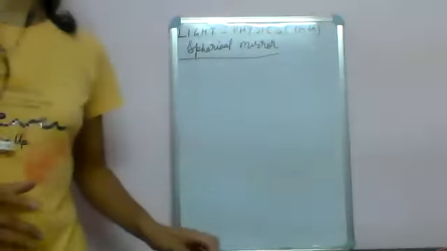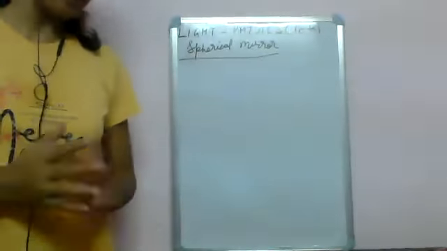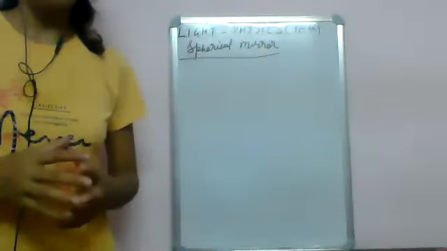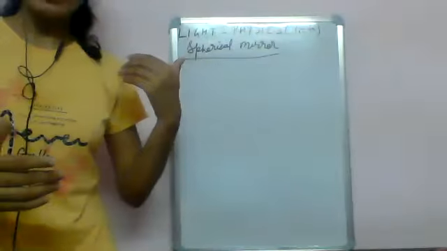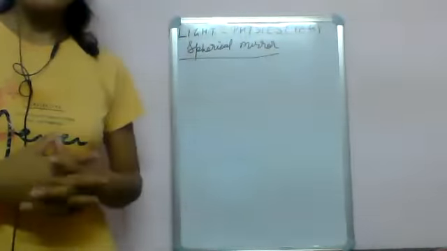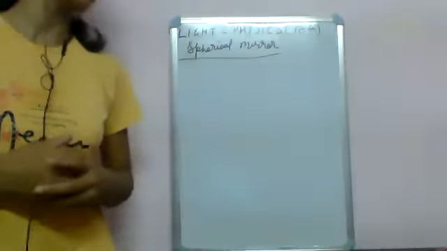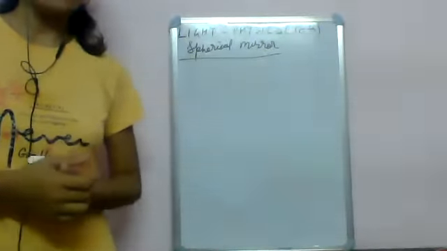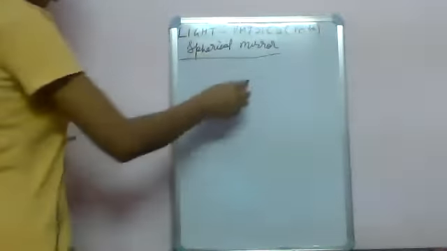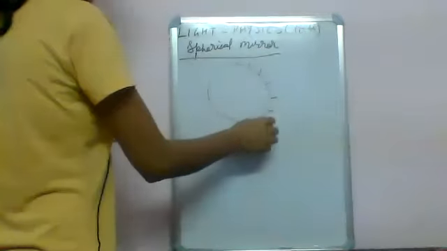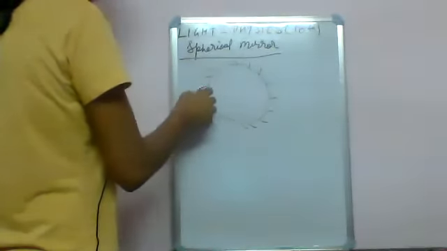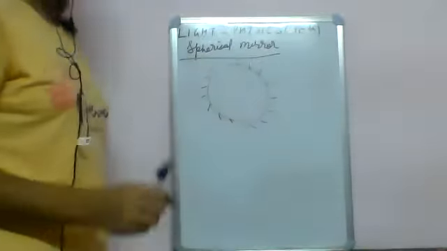Basically, in a mirror, मिरर में क्या होता है? एक side आपका हमेशा polished one होगा. So in case of a plane mirror also, the back side of that mirror is polished, and on the front of the mirror you can see your image. तो एक side हमेशा polished रहेगा, एक side हमेशा आप उसमें देख सकते हैं. उसी तरह से spherical mirror में भी एक side polished रहेगा, एक side आप देख सकते हैं. So for example, this is your spherical mirror. And this is the polished one. Outside वाला part इसका मान लेते हैं polished one है. तो इंटीरियर पार्ट है वो इसका रिफ्लेक्टिंग पार्ट है जहां से एक्चुअल रिफ्लेक्शन होगा.